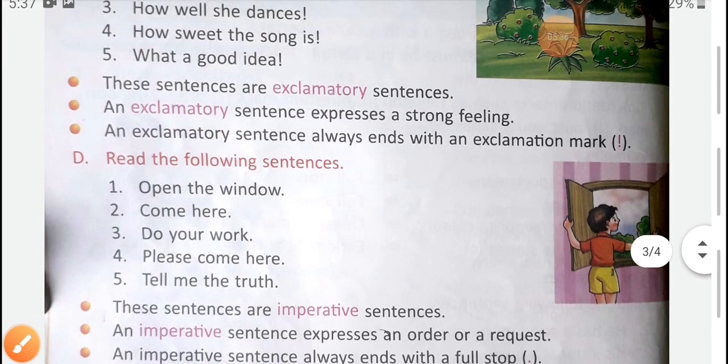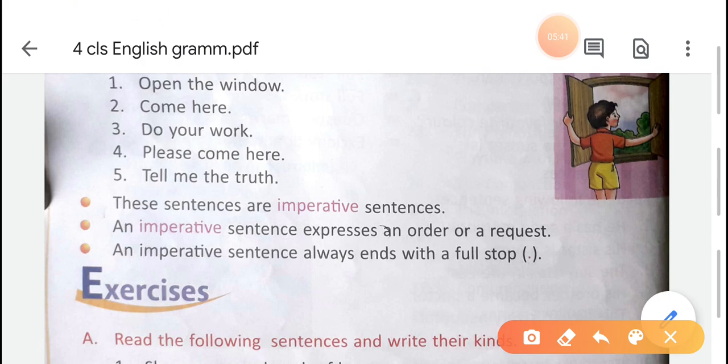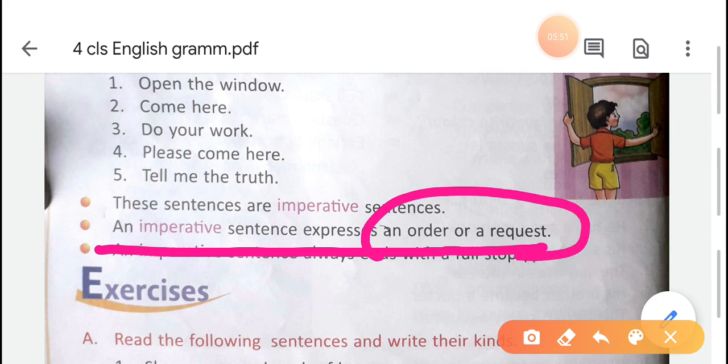Now we are going to the last sentence, that is imperative sentence. An imperative sentence expresses an order or a request. This is very important for imperative sentence: an order or a request. So we have to identify whether the sentence is an order or a request.